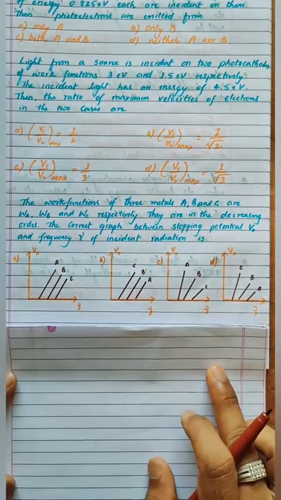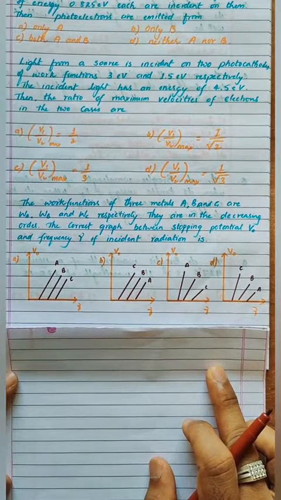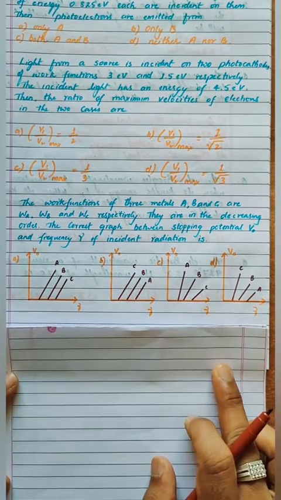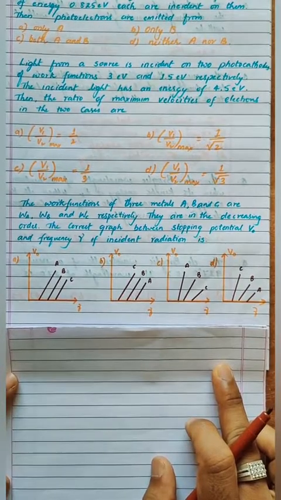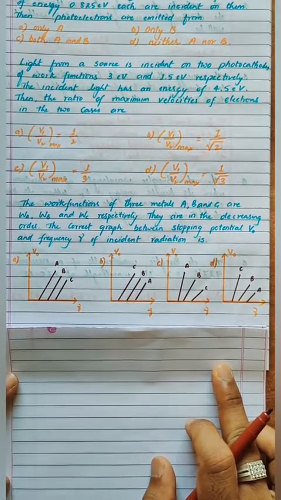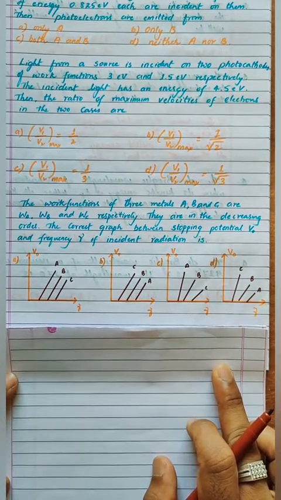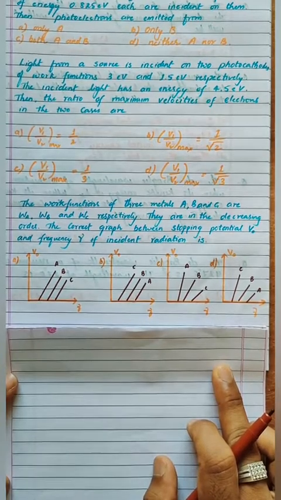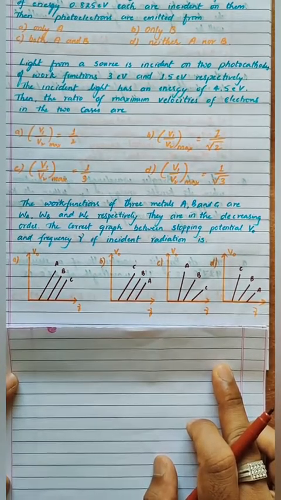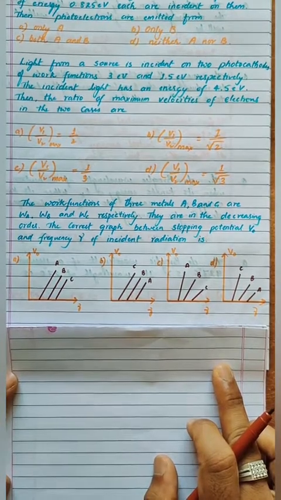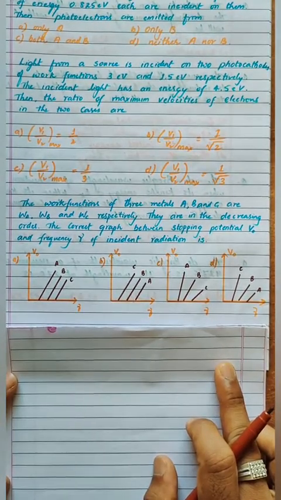Up next we have the question like this. The work function of the three metals A, B and C are WA, WB and WC. Instead of phi A, phi B, phi C, they have used WA, WB, WC respectively. They are in decreasing order. It means WA is greater than WB and WC, they are in decreasing order.